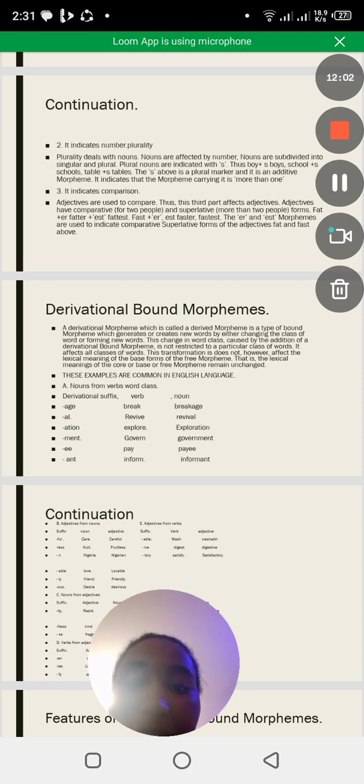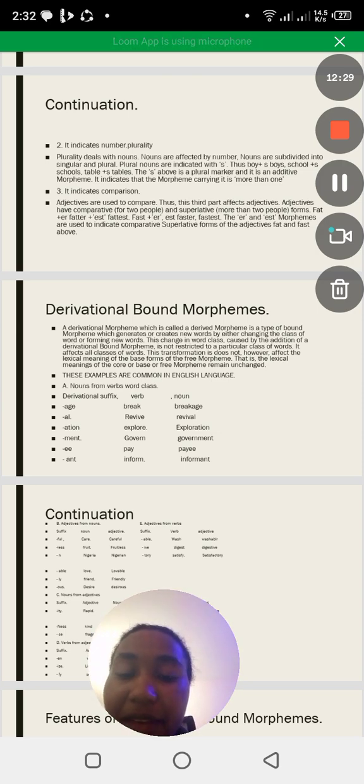This transformation does not, however, affect the lexical meaning of the base form of the free morpheme. That is, the lexical meanings of the core or base of free morphemes remain unchanged. These examples are common in English. Let us now see examples here.